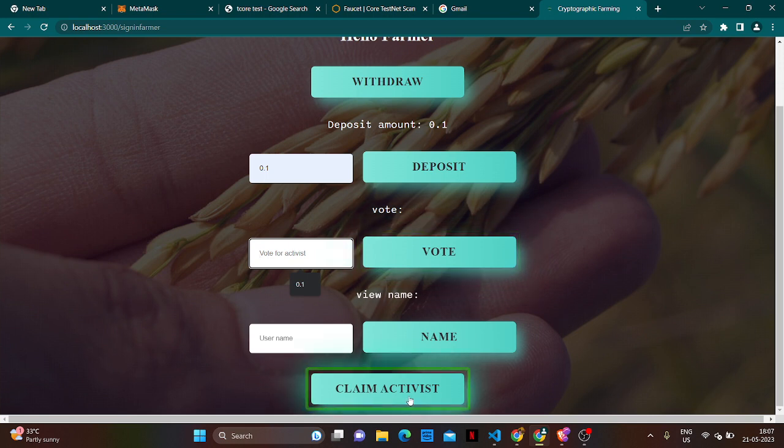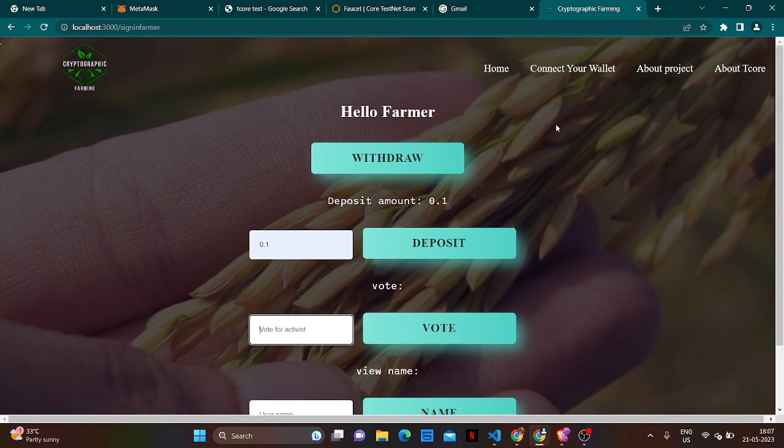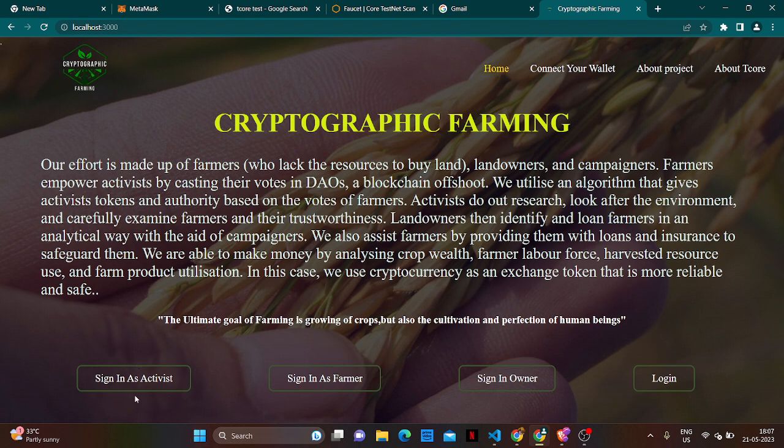Here is a claim activist button. Sometimes a farmer can also have the qualification to be an activist. If he meets it, he can click this button and become an activist. For that qualification, he needs collectively more than 20% of the votes. That's why we have this claim activist button. So if he is declared a farmer, he can sign in as a farmer, and after claiming himself as an activist, he can sign in as an activist. The owner is just us, and that's all.